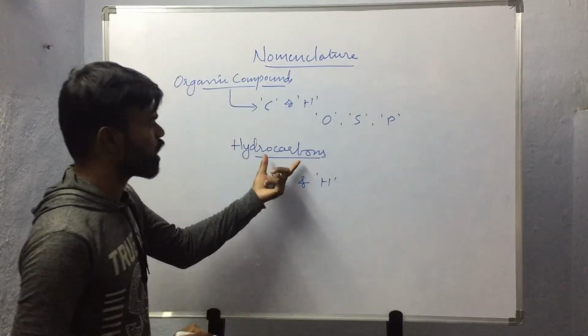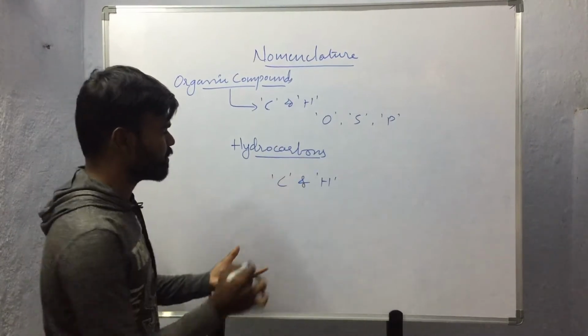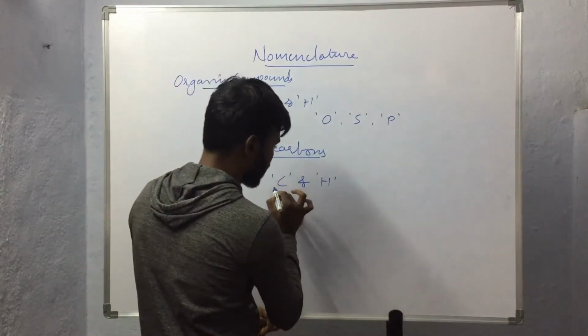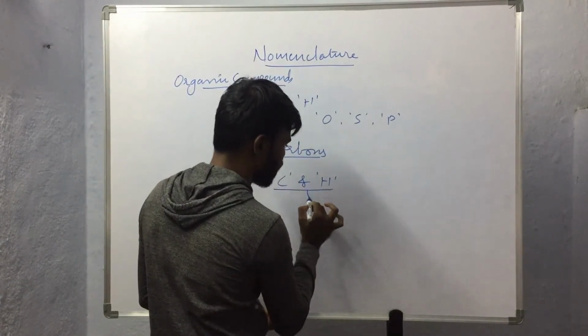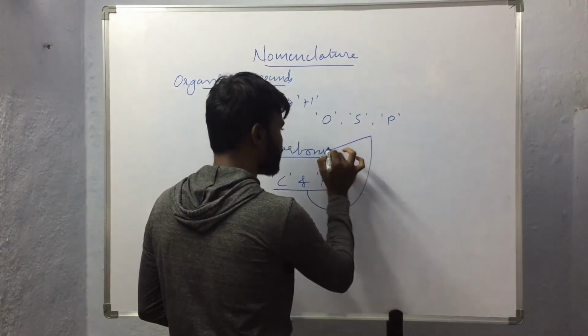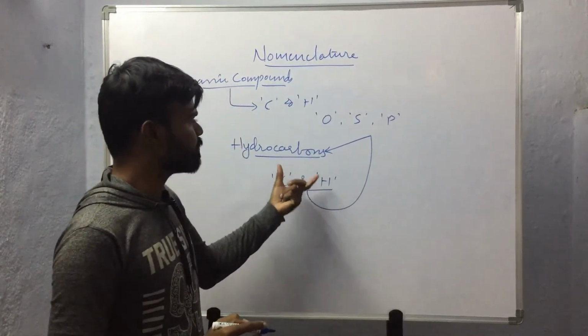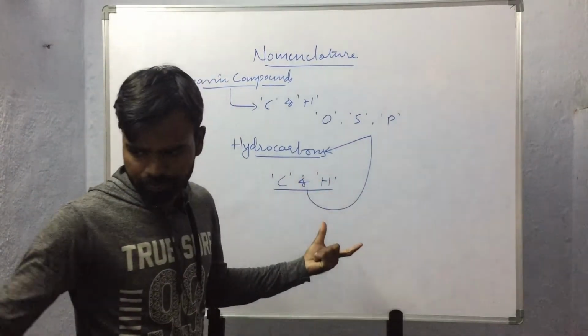These hydrocarbons can be considered the parent compounds of organic compounds, and the organic compounds which we find are the derivatives of these hydrocarbons. So how to name these hydrocarbons?